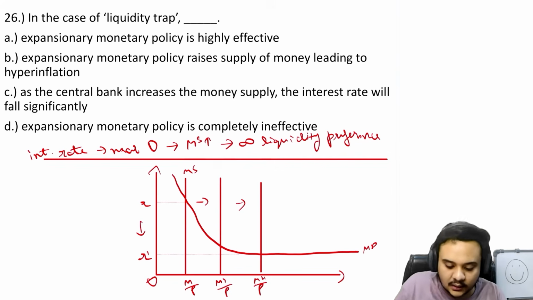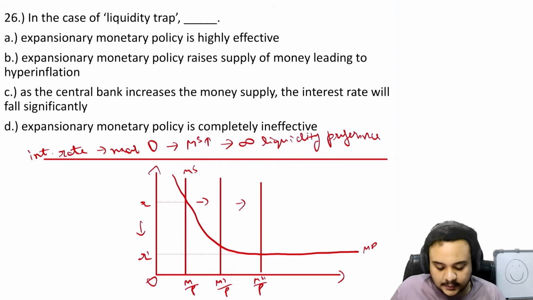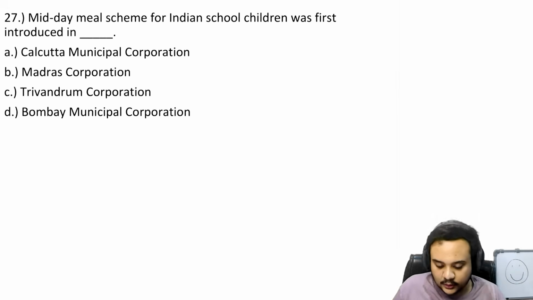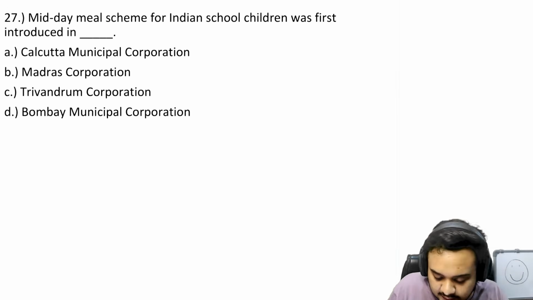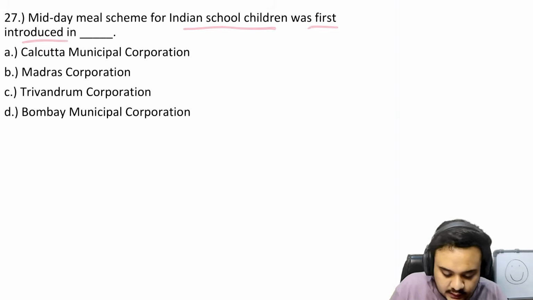Okay, so right now our focus is on an expansionary monetary policy, so we know that that is going to be ineffective. So D is the option. So moving on, the midday meal scheme for Indian school children was first introduced in.